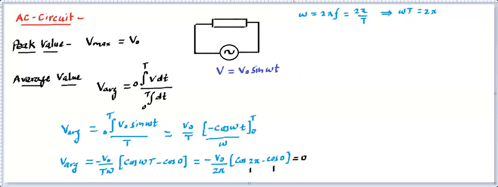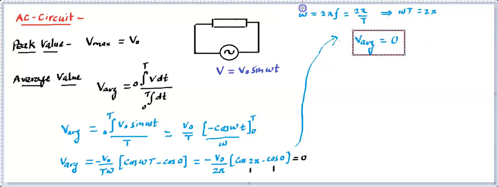So the point is, whenever a sinusoidal source is available, we can conclude from here and write that V average is equal to 0. Whenever there is a sinusoidal AC source and somebody asks what the average value over one time period is going to be, it's going to be 0 over one time period, mind it. And if it asks for another duration, let's say half of the time period or a quarter of the time period, then you need to find it out.